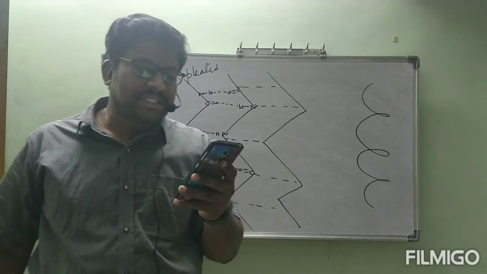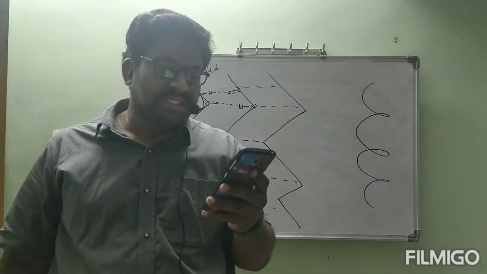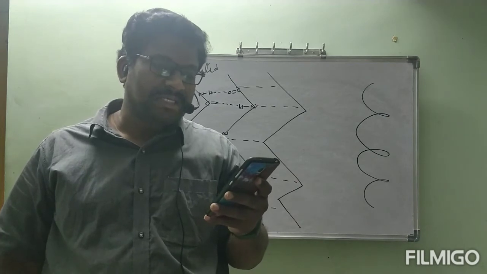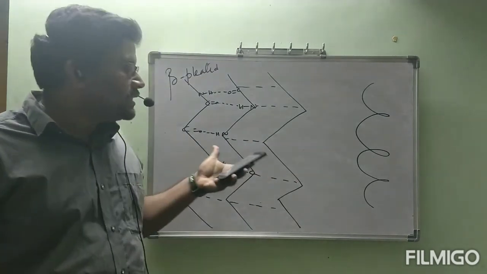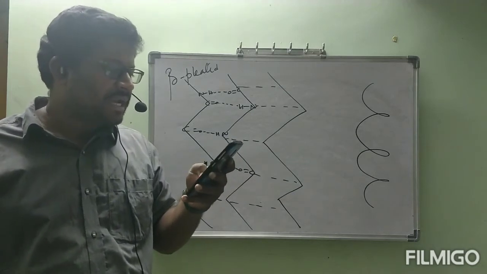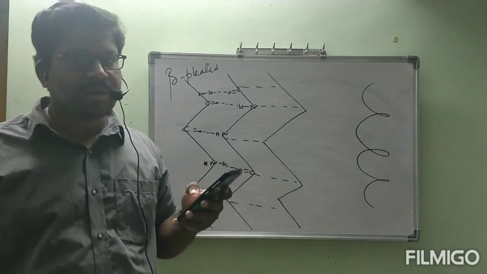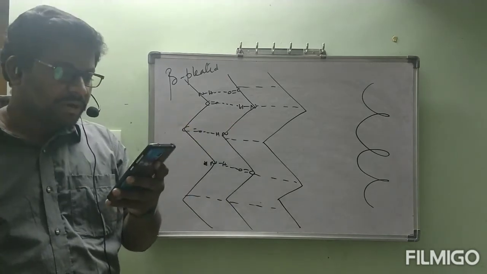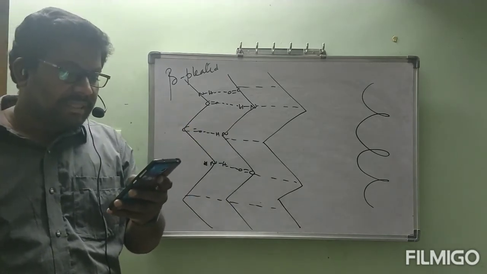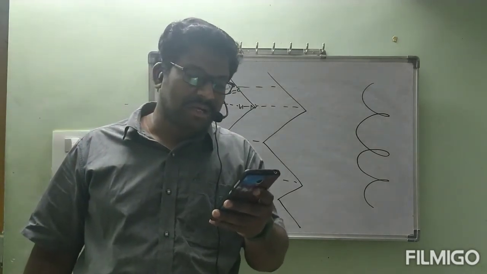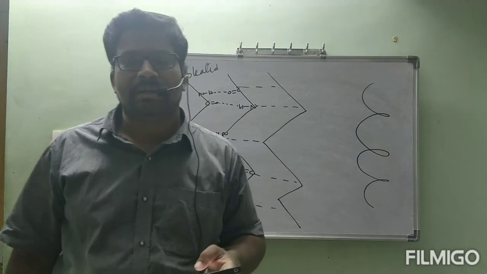In beta pleated sheet structure, all peptide chains are stretched out to nearly maximum extension and then laid side by side, forming like a plane, which are held together by intermolecular hydrogen bonds between one molecule and another molecule. The structure resembles the pleated folds of drapery and therefore is known as beta pleated sheet.